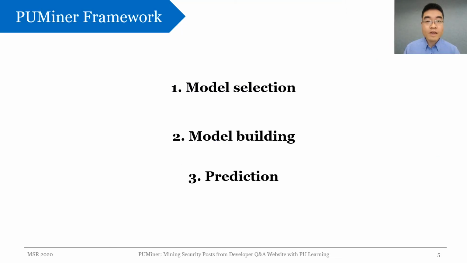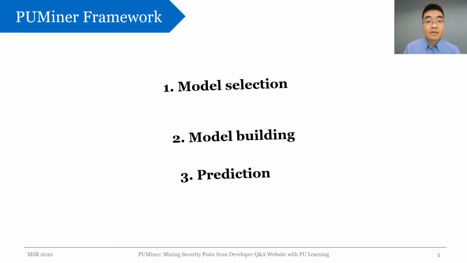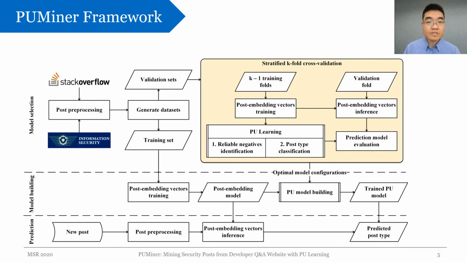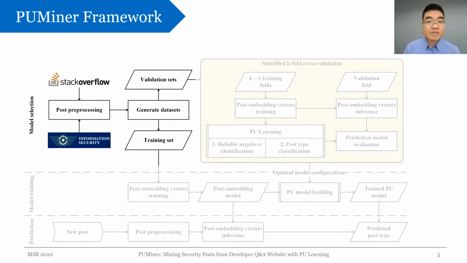Within the PUMiner framework, we have three main processes: model selection, model building, and prediction. Starting with the model selection, we first pre-process posts to reduce noise for the learning process later on. We apply standard techniques like removing HTML tags, code snippets, and stop words. We also perform lowercase conversion and stemming. After that, we generate PU datasets that contain both security and unlabeled posts.